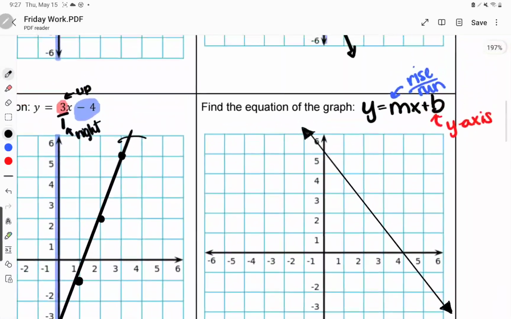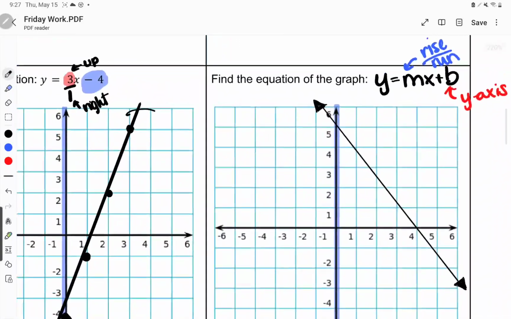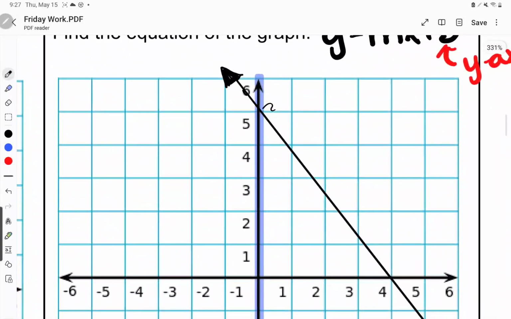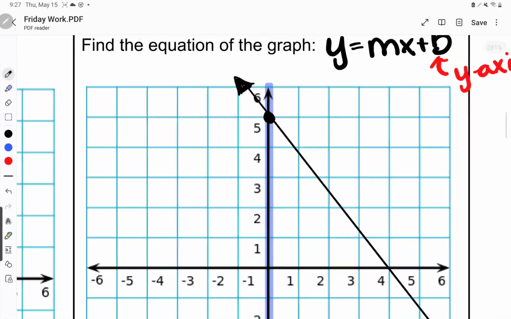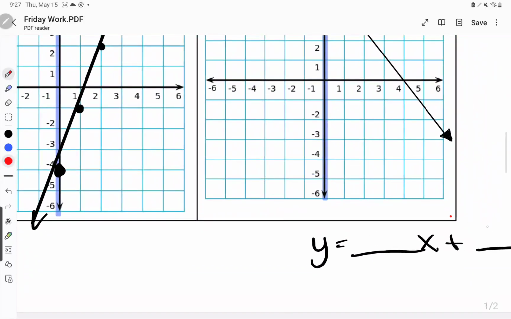All right, so we find b, so we highlight our y-axis. I'm going to drop a point right there where it crosses the y-axis, which is right here. That right there is 5, so my b is 5.